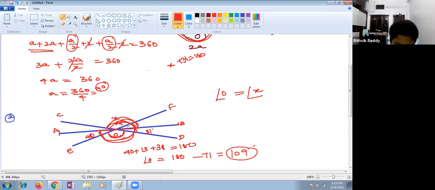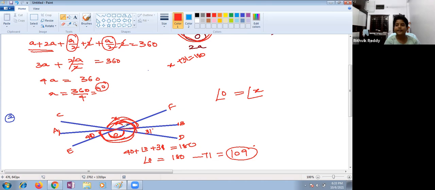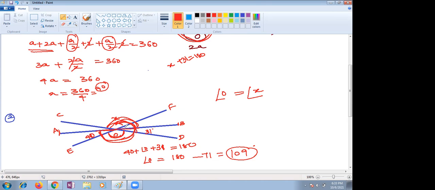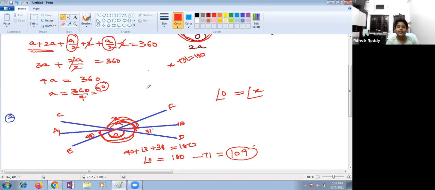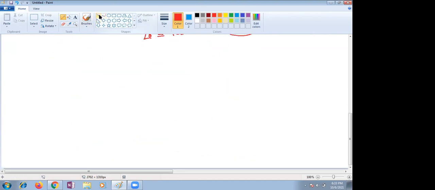But he is telling that 71 plus x is equal to 180, right? So the unknown angle is... Ma'am, yes, 71, as it is extended till the below line, we have to add 40 also to it, ma'am. So it will be 149. 109 plus 40 is equal to 149. One minute, children, let me draw the figure.